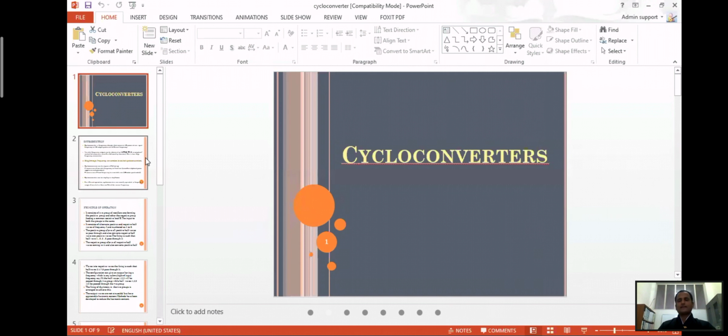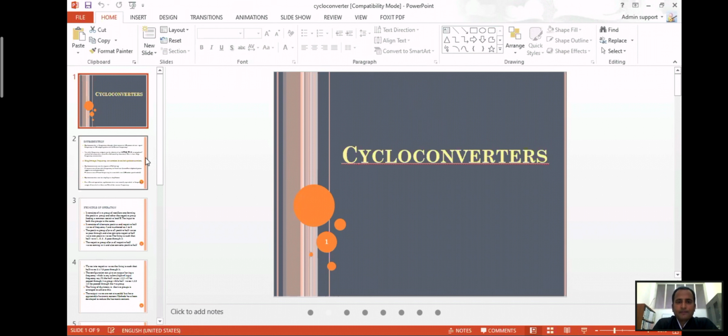Let's complete this cycloconverter. This is the converter, where there is also an AC regulator. But in this case, it's a single stage converter where a fixed frequency can be converted to a variable frequency, and a variable frequency can be converted into a fixed frequency.